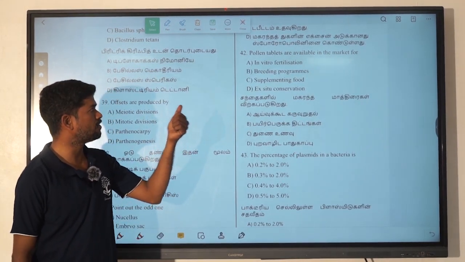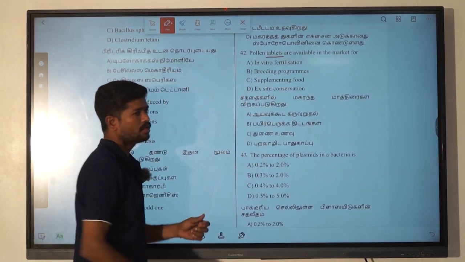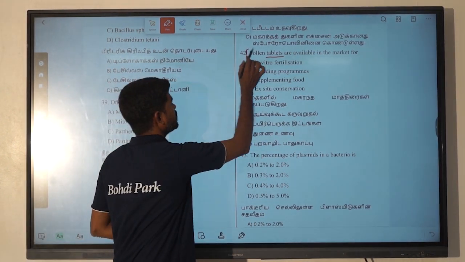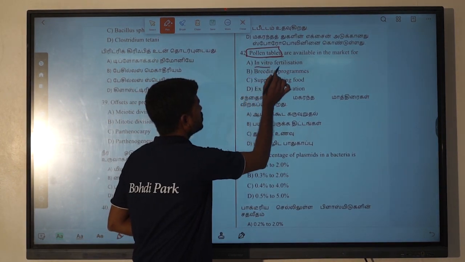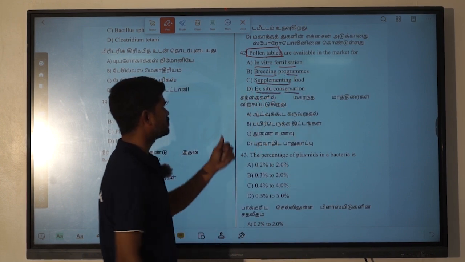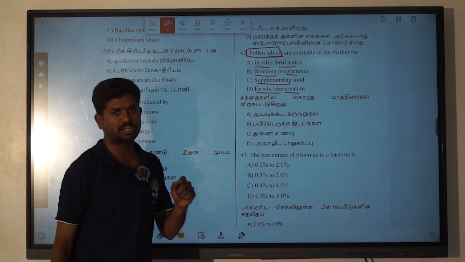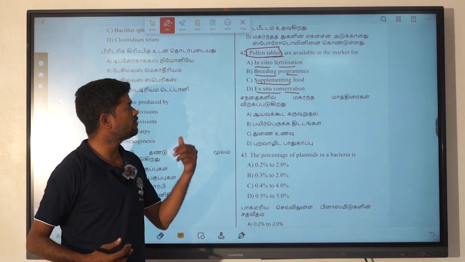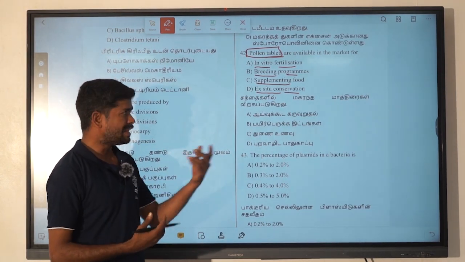Pollen tablets are available in the market. For what purpose? Pollen tablets, is it? So in abroad as well as in India, there are pollen tablets. Why are we going to use these pollen tablets? For in vitro fertilization, breeding programs, supplementing food, ex situ conservation. We have to understand what in vitro fertilization is. In vivo fertilization is within the organism itself. In vitro is outside of the organism. It goes for laboratory purposes.